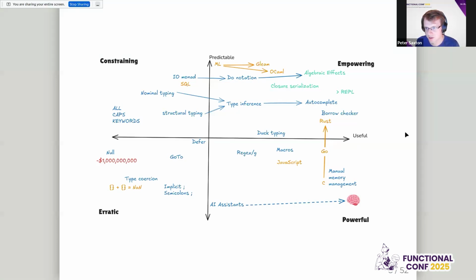So this is what I'm going to talk about: algebraic effects, closure serialization, and REPLs. Obviously, I've put them here because I want them to look good up here. But REPLs are pretty much always where you start. If you consider REPLs and shells, Bash is a REPL for the Bash language. Algebraic effects, I think, are an empowerment of the IO monad to do notation. I think this is strictly true. They are technically free monads, which means they have more application. And then closure serialization, which is the one we'll talk about last. So we'll get to that later.